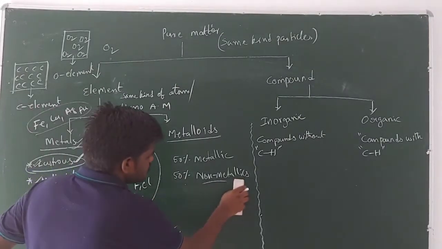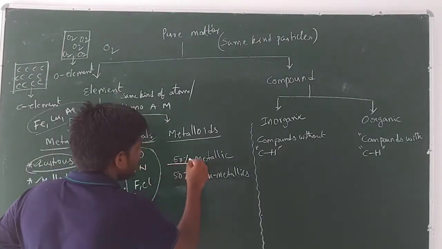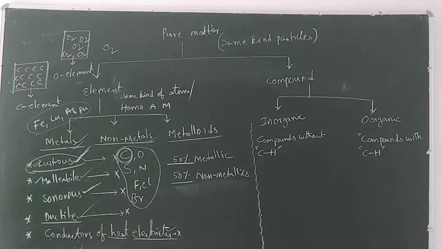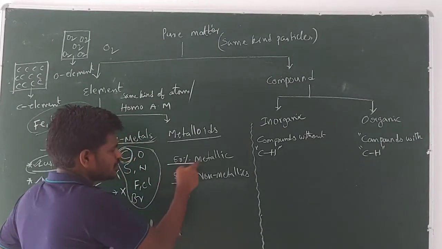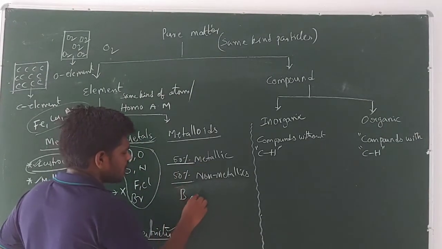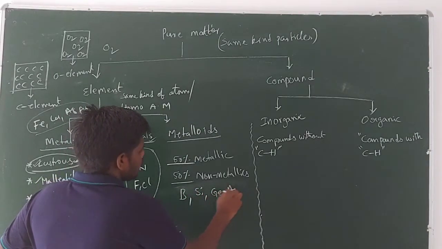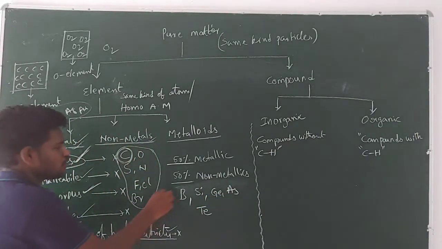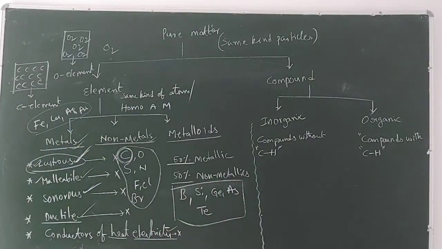And metalloids means the elements with 50% metallic properties and 50% non-metallic properties are known as metalloids. Examples, guys: the element boron has 50% metallic character and 50% non-metallic character. Similarly, silicon, germanium, arsenic, and you can take tellurium, etc. These are some examples of the metalloids. Right, guys? This is about the elements and classification of the elements.